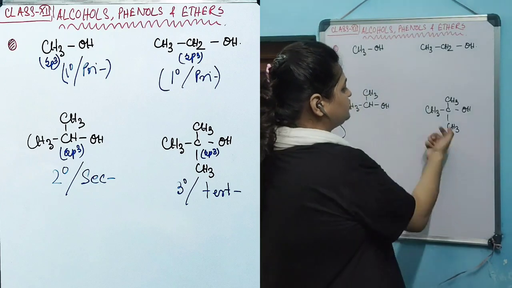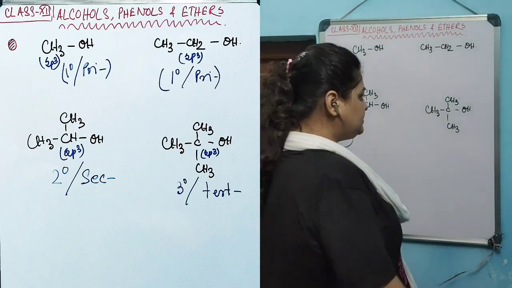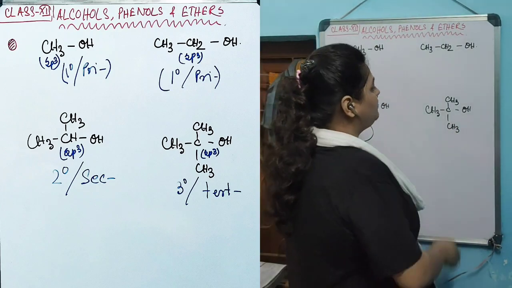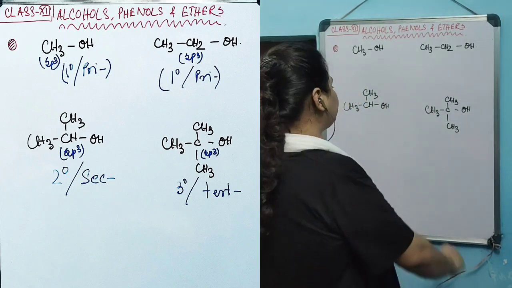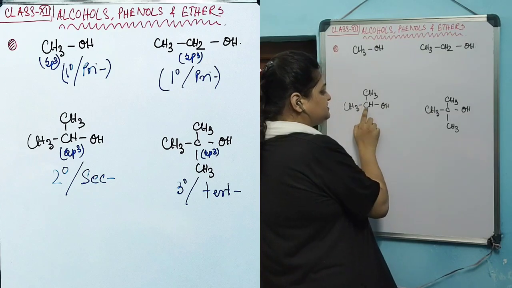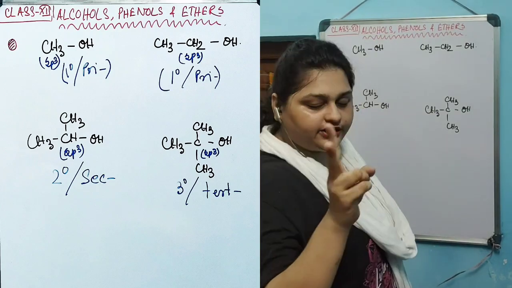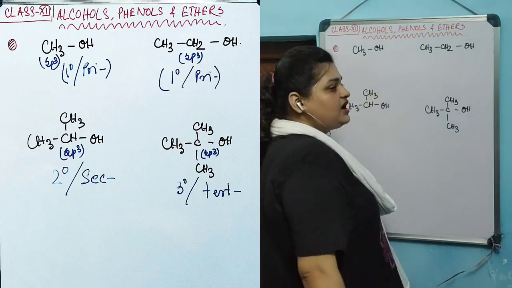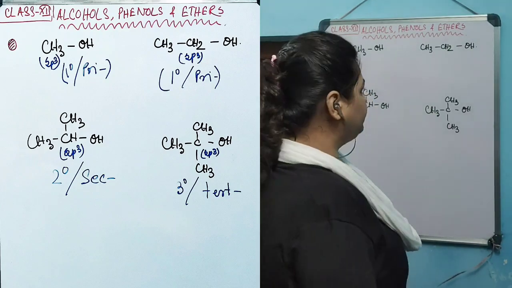Like in this one, the hydroxyl group is attached to this carbon, in which all hydrogens have been substituted by alkyl groups, by methyl groups. Whereas in this alcoholic compound, the OH is attached to this carbon, in which two hydrogens have been substituted by alkyl groups and one hydrogen has been retained.